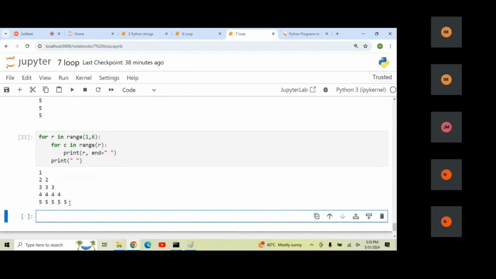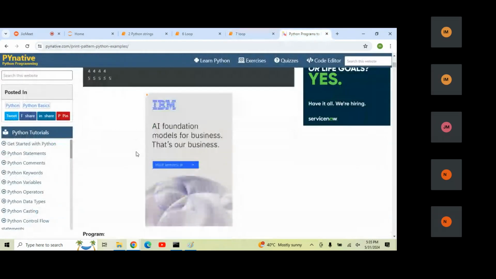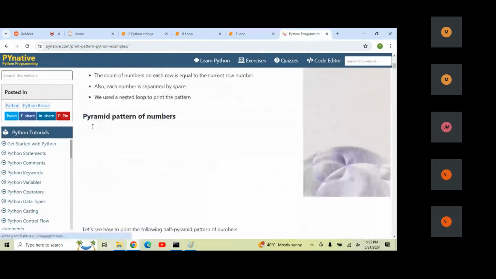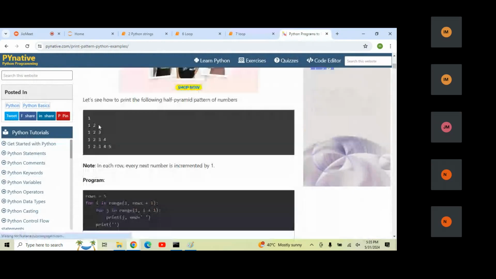Clear? Now let's go with one more example. Okay, pyramid pattern of numbers. Let me copy this.